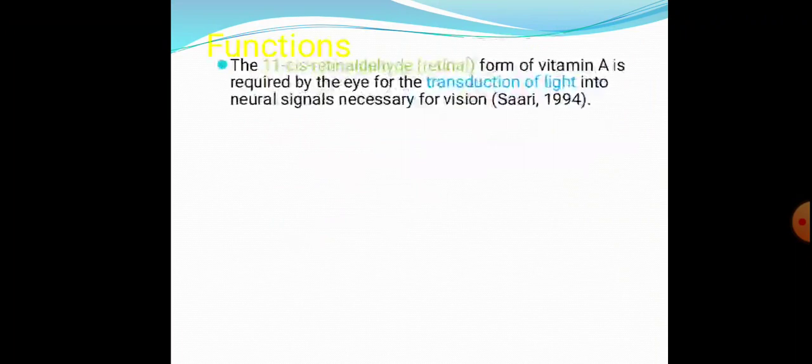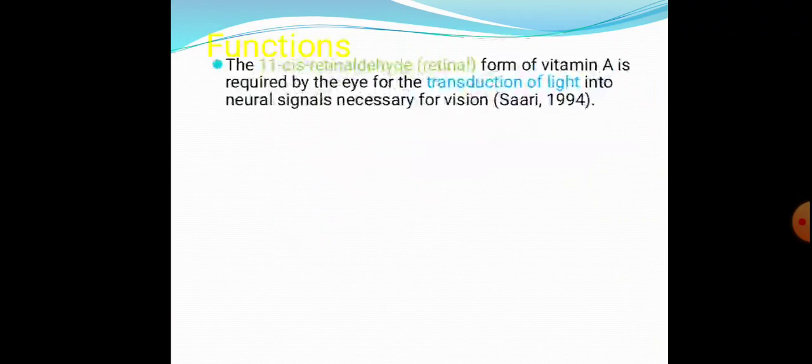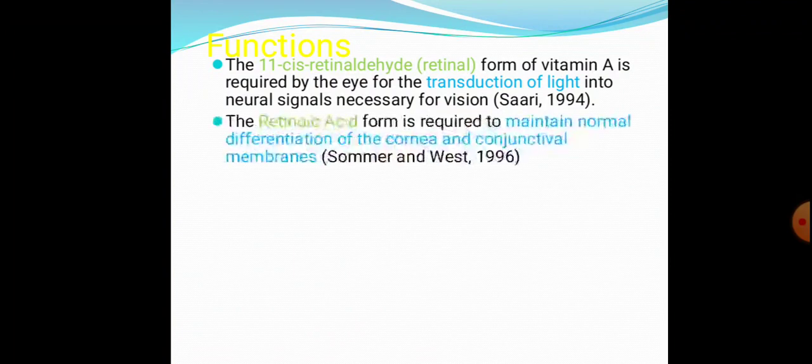So in short, what are the functions of vitamin A? The all-trans retinal form of vitamin A is required by the eye for the transduction of light into neural signals necessary for vision. Hope it's clear: retinal is concerned with transduction of light. The retinoic acid form is required to maintain normal differentiation of the cornea and conjunctival membrane. That is, retinoic acid, one form of vitamin A, is required for normal cellular differentiation.